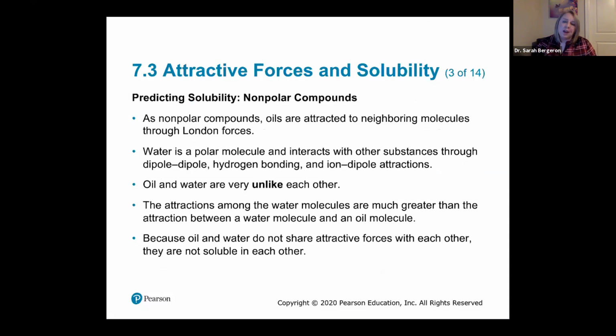So the first nonpolar compounds we look at are things like oils, right? And we talked about oils. Oils are attracted to each other through London forces or London dispersion forces. But how does water interact with substances? Well, water is polar, and water is going to interact through dipole-dipole interactions, hydrogen bonding, and ion-dipole attractions. So these two are not the same. These two here are not the same forces.